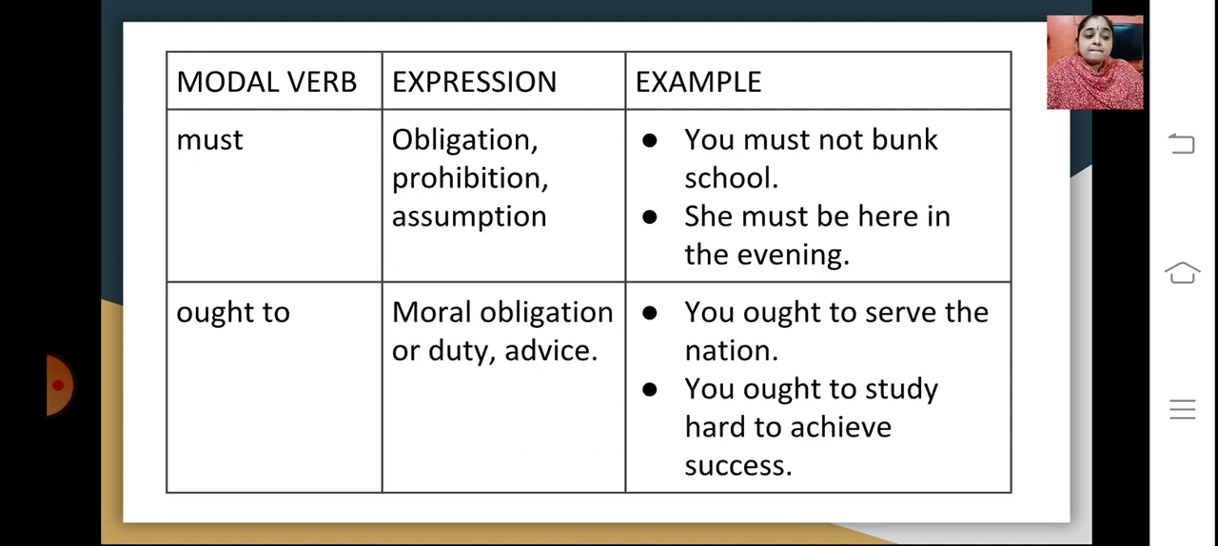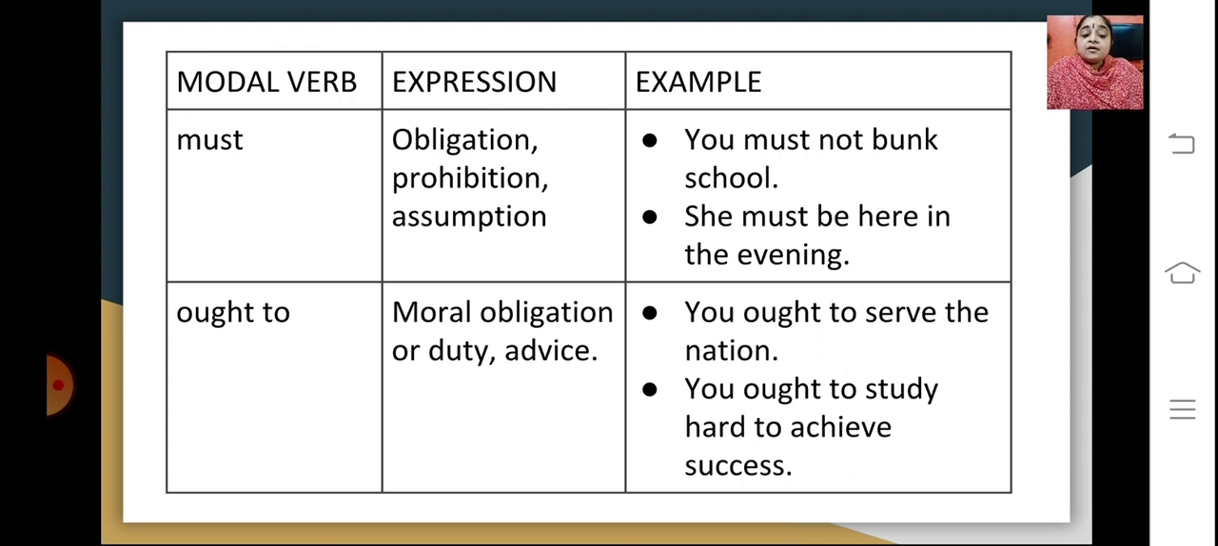Then we have must. Must expresses an obligation, a prohibition, or an assumption. Like you must not bunk school, or she must be here in the evening. You are assuming this, that she must be here in the evening, or there is an obligation that you should not bunk school.